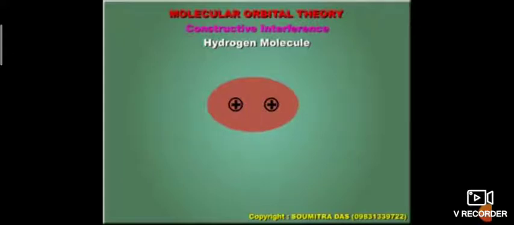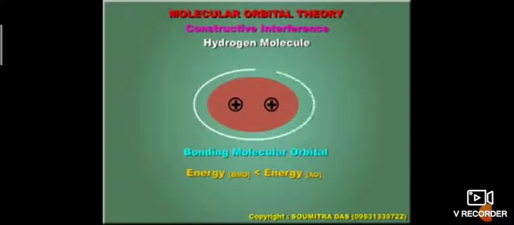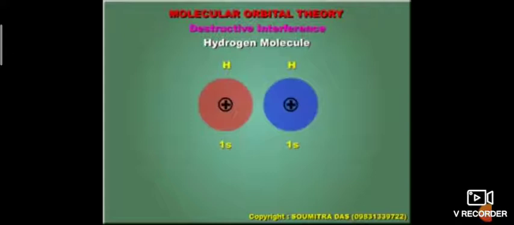So the dense negative charge in the middle helps hold the two nuclei together. This is known as the bonding molecular orbital, formed by constructive interference. Its energy is less than that of the atomic orbital.